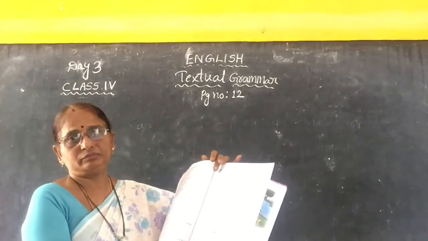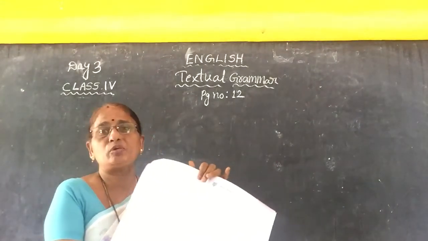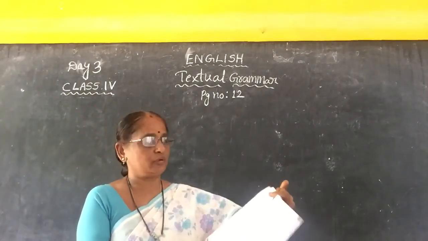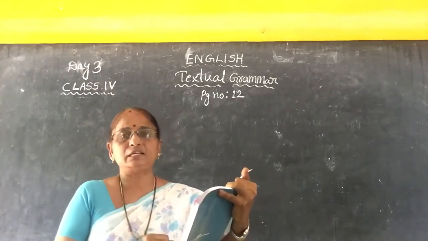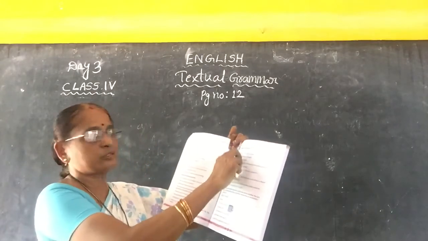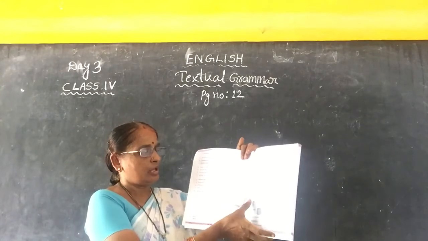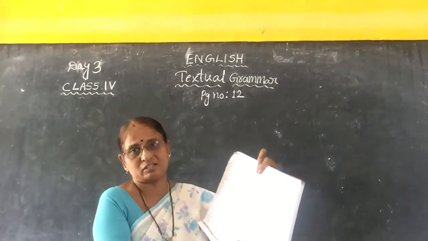See, learn grammar. This is our English textbook, All in One. In previous class, I explained to you about the kinds of sentences. How many types of sentences have I explained to you? See here: declarative or assertive sentence, interrogative sentence, imperative sentence and exclamatory sentence. I explained this one, and next here, see 1 to 7 sentences also I have explained to you. We have to write which type of sentence in these blanks, children.